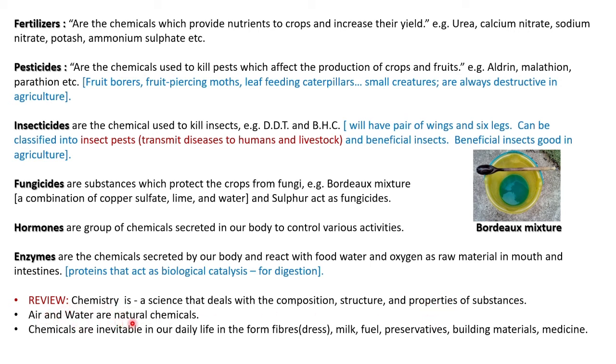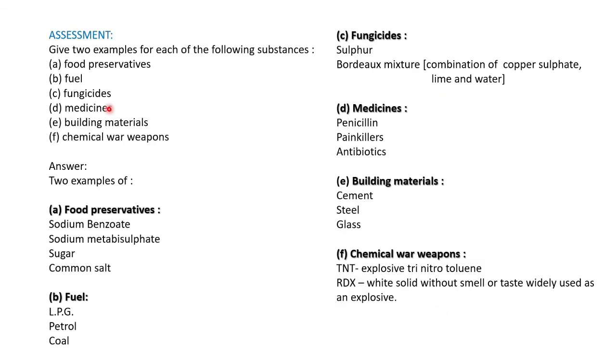Air and water are natural chemicals. If asked to give an example for chemicals, we can say blindly that air and water are natural chemicals. Then chemicals are inevitable in our daily life, in the form of fibers from our dress material, milk, fuel, preservatives, building materials, etc. So, we should learn about chemistry. Okay, next we'll see the assessment part.